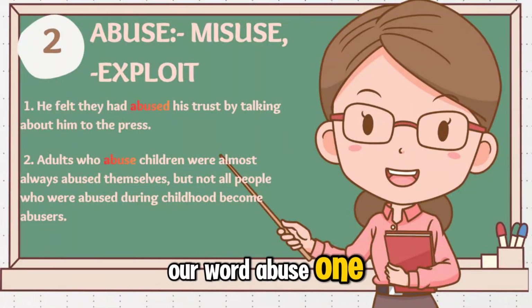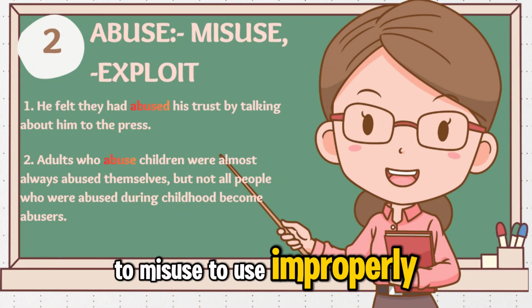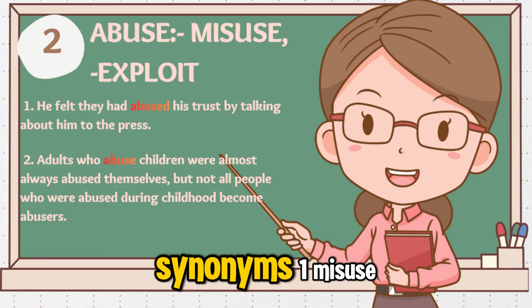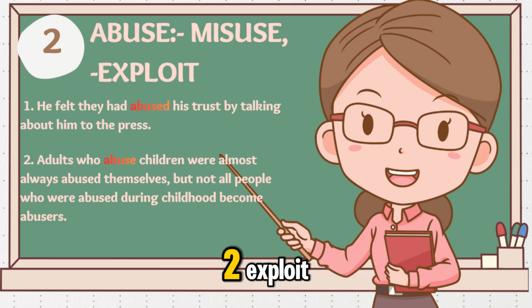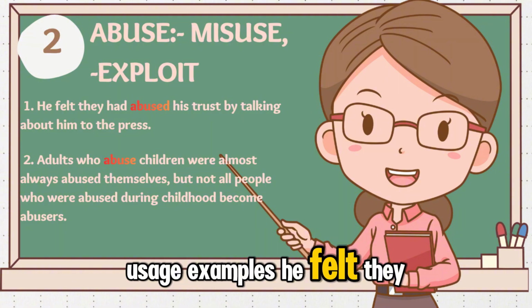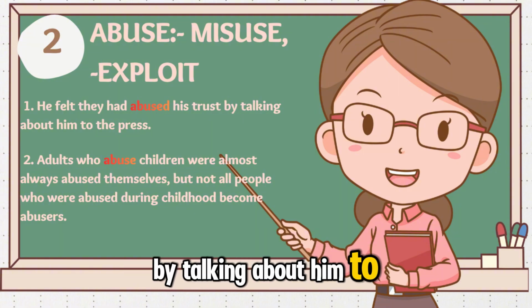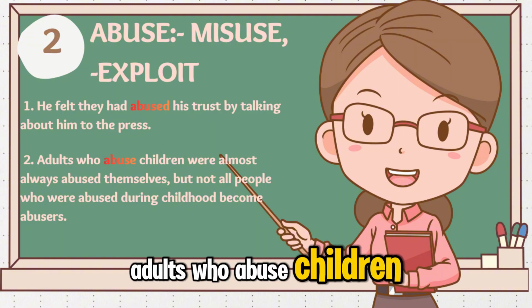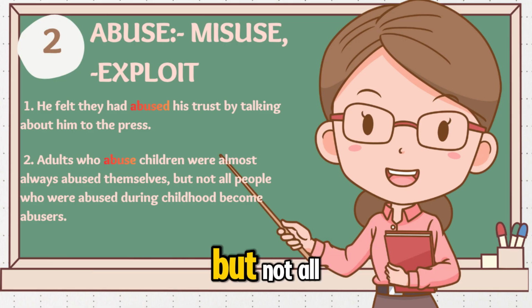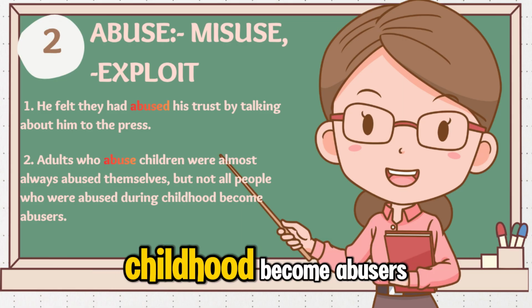Our word, abuse. 1. To misuse, to use improperly. 2. To exploit. Synonyms. 1. Misuse. 2. Exploit. Usage examples. He felt they had abused his trust by talking about him to the press. Adults who abuse children were almost always abused themselves, but not all people who were abused during childhood become abusers.